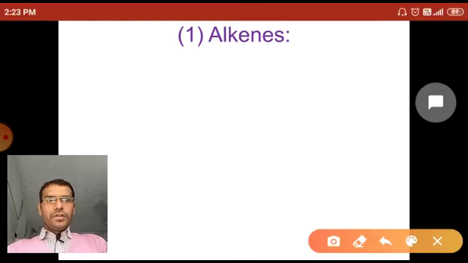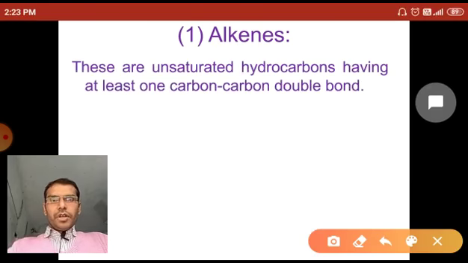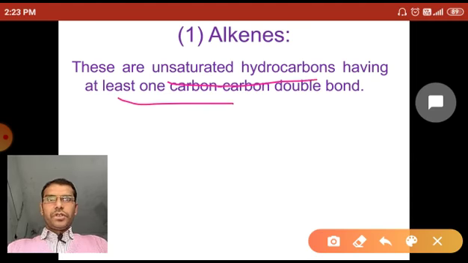Next, the alkene. If a double bond is present between two carbons of a compound, then it is called an alkene. So if an unsaturated hydrocarbon has at least one carbon double bond, all such hydrocarbon compounds are called alkenes.